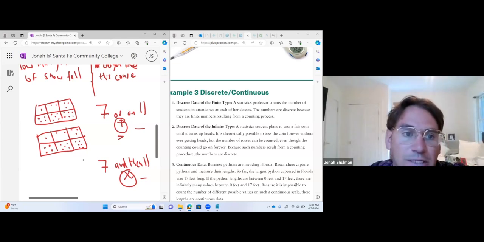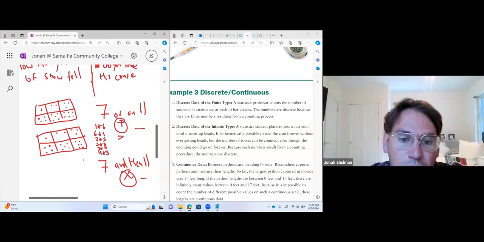So how many ways can I make a 7? Well, I can go a 1 and a 6. I can go backwards, 6 and 1. I can go 2 and 5. Go 5 and 2. I can go 3 and 4. I can go 4 and 3. So that is 1, 2, 3, 4, 5, 6. And how many total do we have?